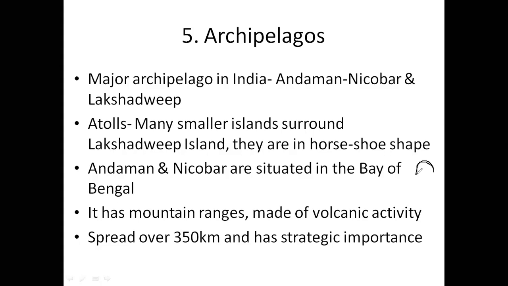Clear? Now let us study about volcanic activities. There is only one active volcano in India, which is in the Andaman and Nicobar archipelagos, and that volcano is known as Perin. Okay, it is in the Andaman and Nicobar Islands. Now there is one more volcano near it known as Narcondam, and it is dormant. It is not at all active. उसमें से volcano अभी निकलता नहीं है. So the Perin in the Andaman and Nicobar Islands is an active volcano. वहाँ से volcanic activity होने की there are chances over there.